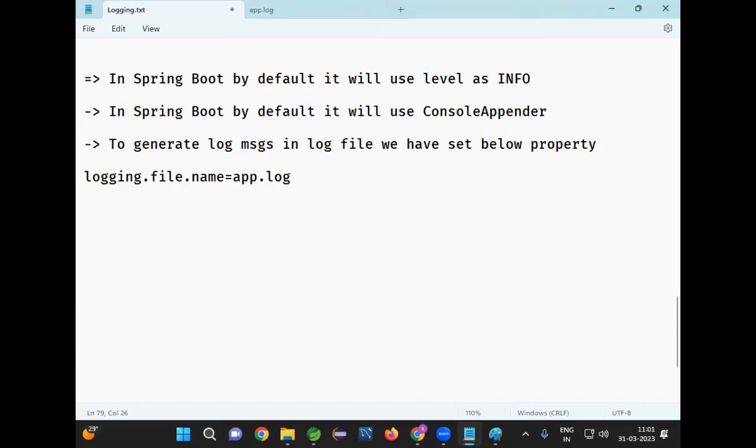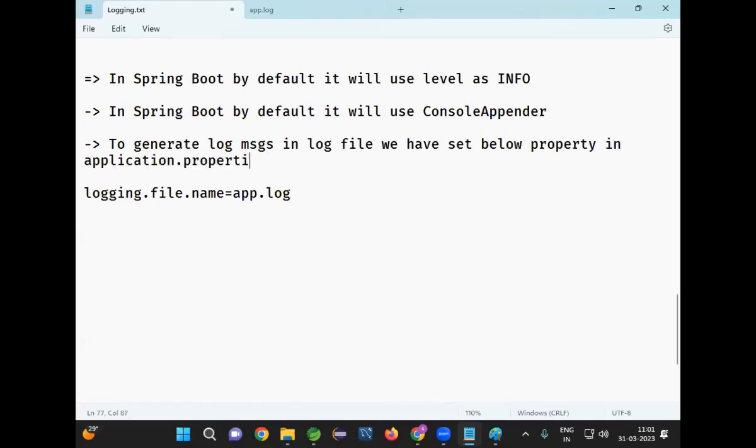Logging.file.name is equal to app.log. Where do we need to set this property? We need to set this property in the application.properties file. Okay. Now, how to generate the log?